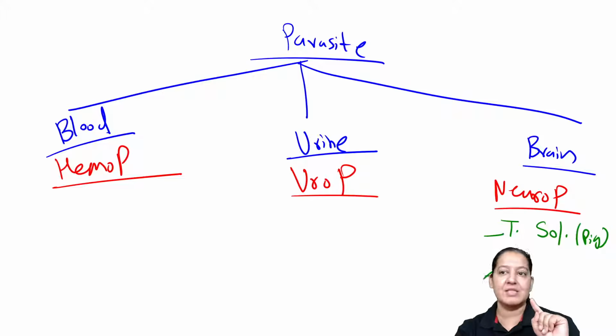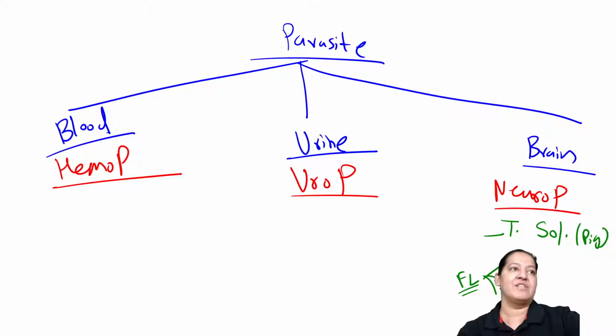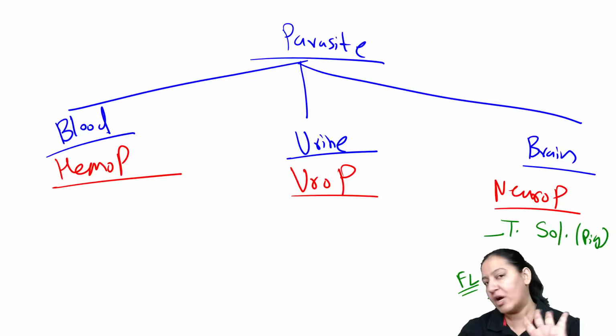And the three amoebas. What are the three free living amoeba? Tell me the names of the free living amoebas. I have taught you in the classification. Those who are attending from the beginning, they know the classification. Tell me the names of three free living amoebas. Three, not the pathogenic amoeba. The pathogenic amoeba is only one, Entamoeba histolytica. I'm not asking about it. The three free living amoeba: Naegleria fowleri, Acanthamoeba, and Balamuthia mandrillaris.